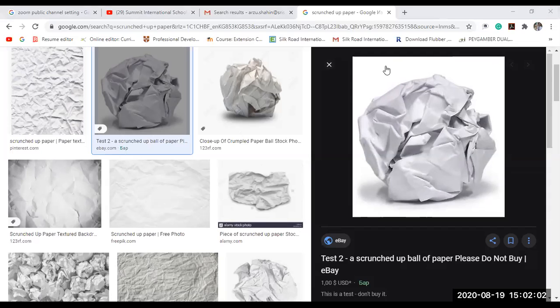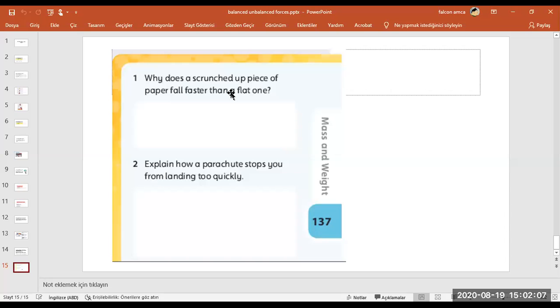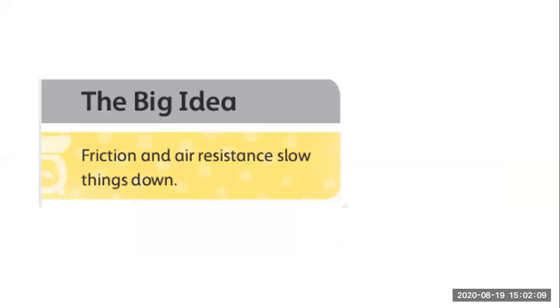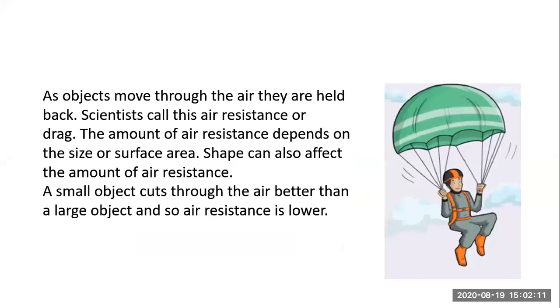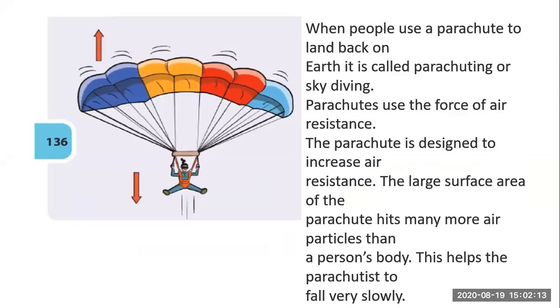Which parachute will fall down faster? Let's show it again. We have two parachutes, one of them this one and one of them this one. Which one falls down more quickly?